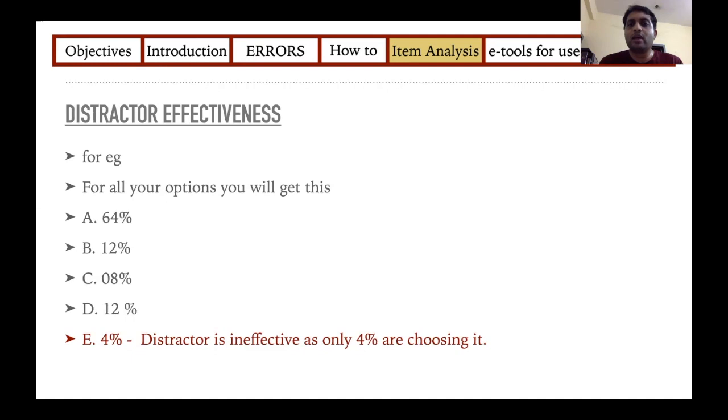So if you go back to the MCQs that we create, we will realize that out of our 4 options, at least 1 or 2 will have less than 5%, because sometimes we give the correct answer, the second closest answer, and the other 2 are just options because you have to give 4 options, because of which they have very low distractor effectiveness. So you have to make sure that all the 4 options must be logical and must be selected by a student in case he has not understood the concept correctly.